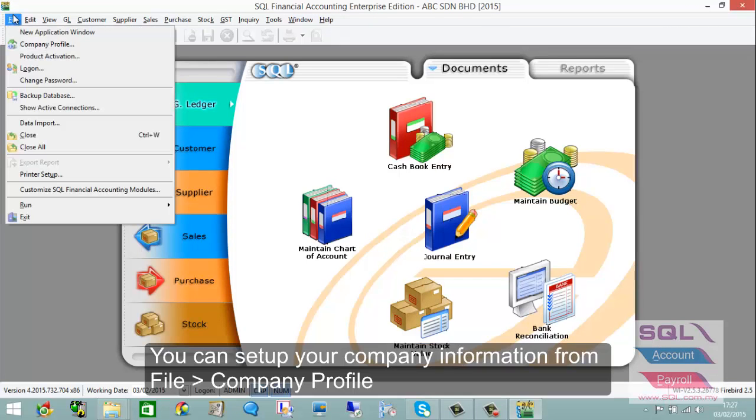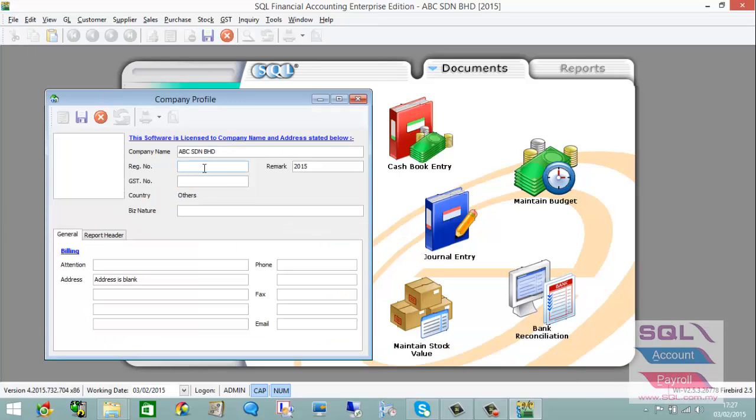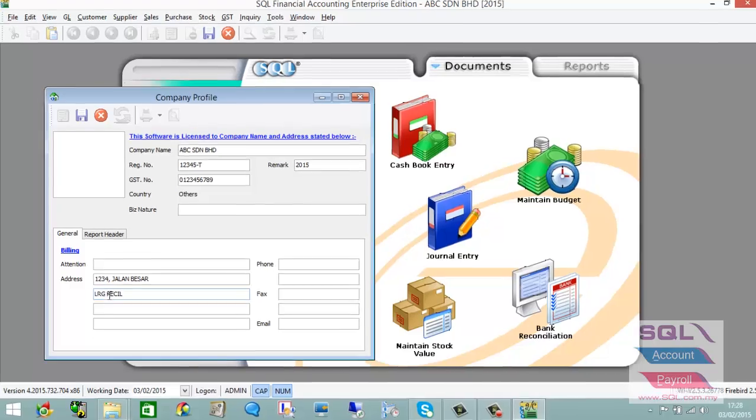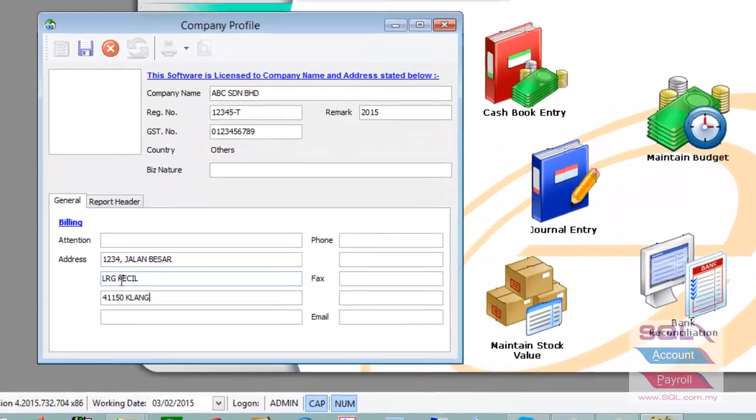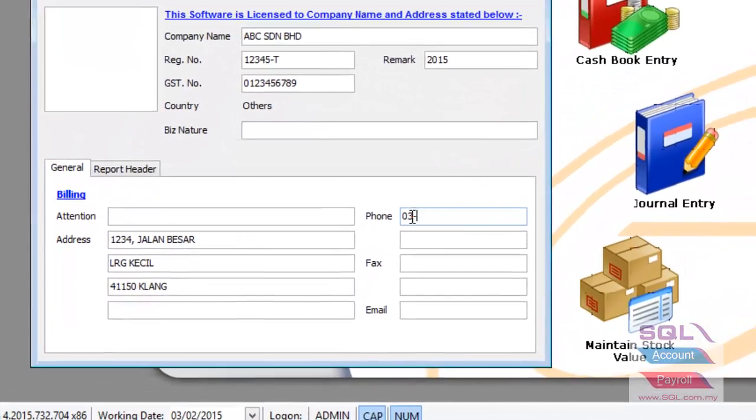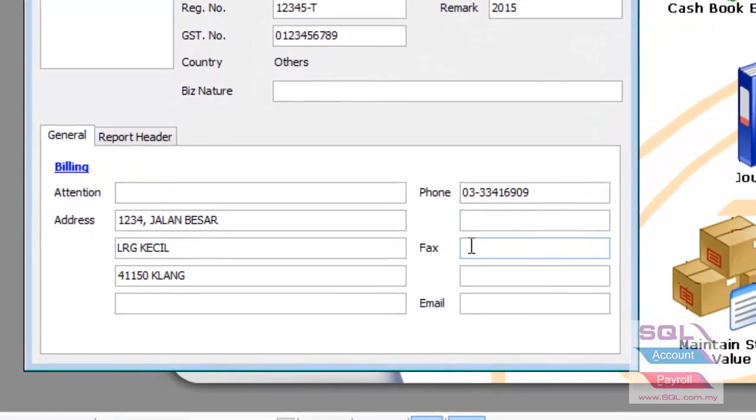So now we will show you how to set up the company profile. We have to come to File, Company Profile, and you just fill in, let's say, your register number, your GST number, and address, address 2, address 3, maybe your zip code, and phone number and fax number.